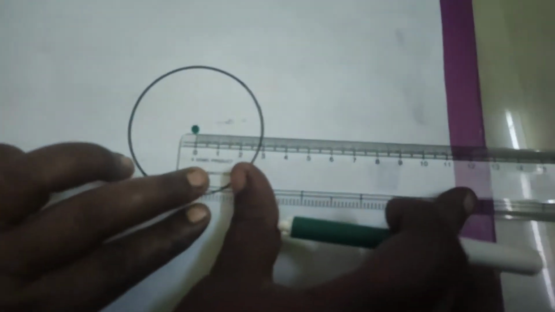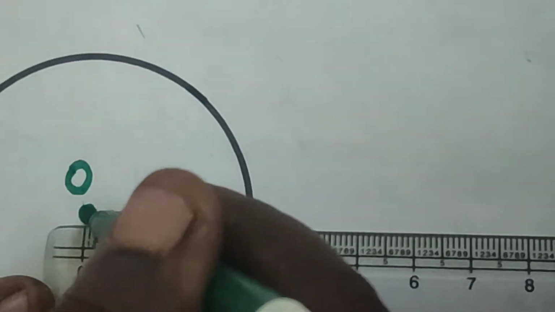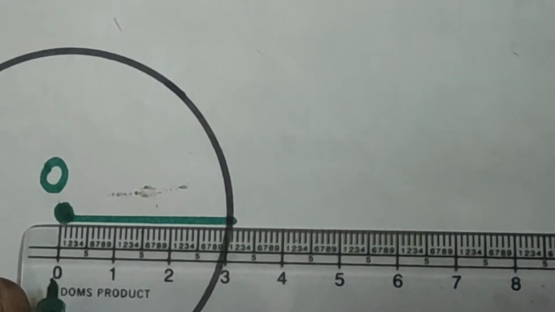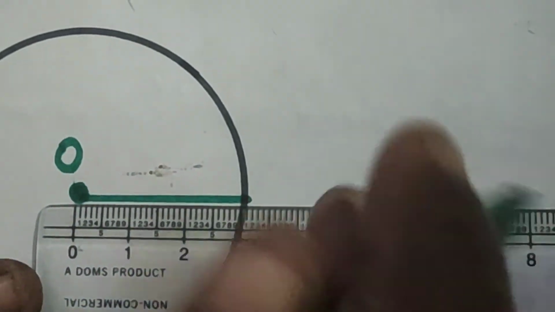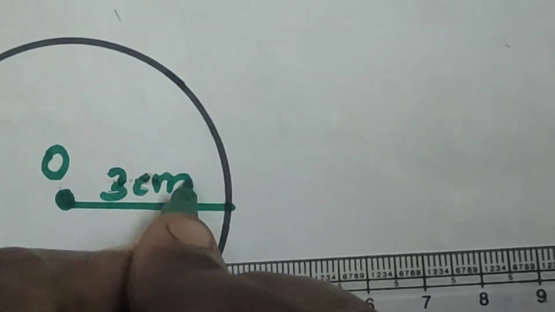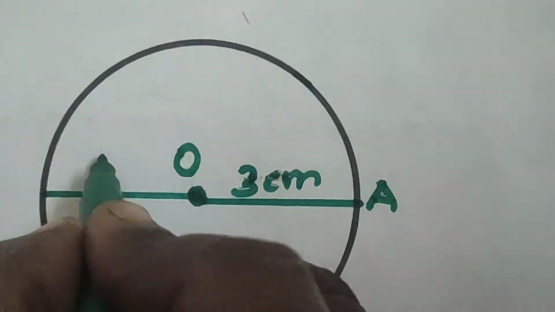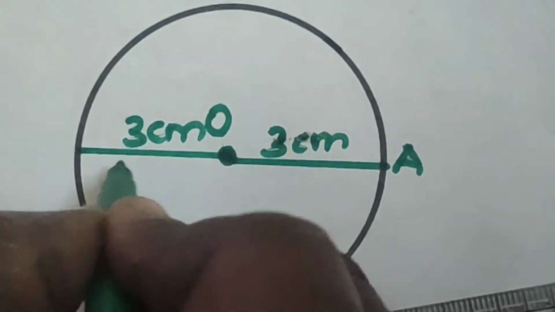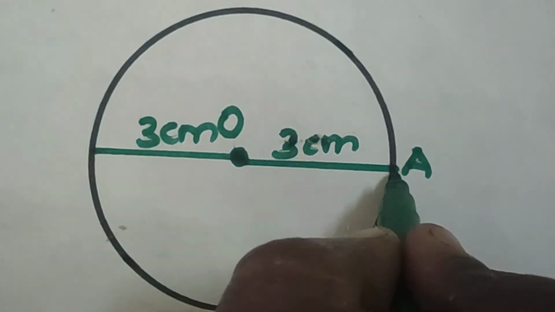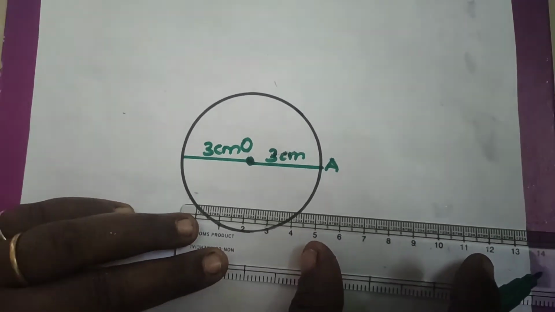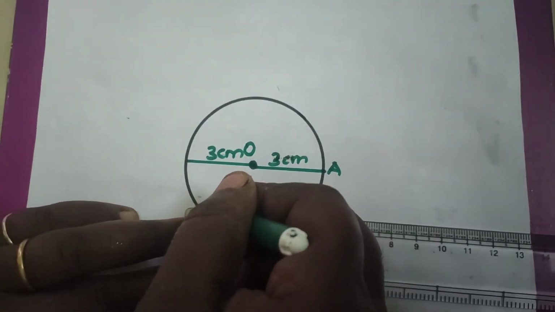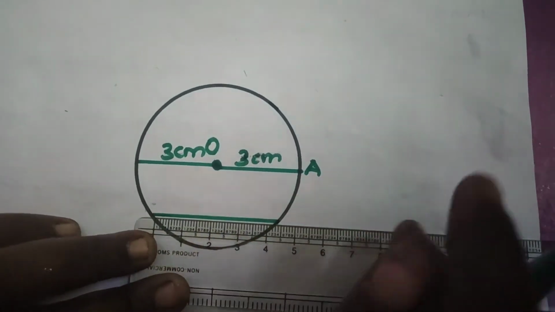Now here, this is your center. I am going to name it as O. You see, 3 centimeter radius. Okay, 3 centimeter, and this I am going to keep it as A. Now here also I am going to draw. This is also 3. So 2 radius makes a diameter. So total diameter is 6 centimeter. And what is your chord? Chord is the distance from one point to the other point.